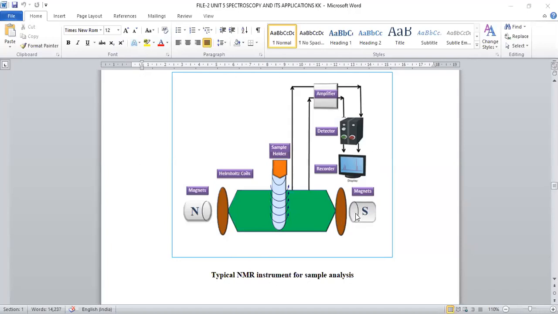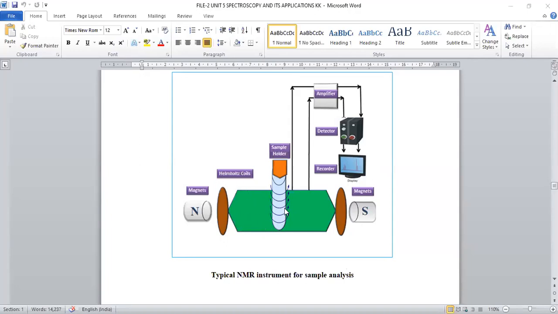Magnets with a strong north pole and south pole will be inserted here. When strong north and south poles are present, they give the external magnetic field. We are giving radio frequency also.